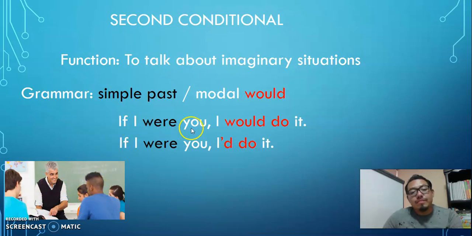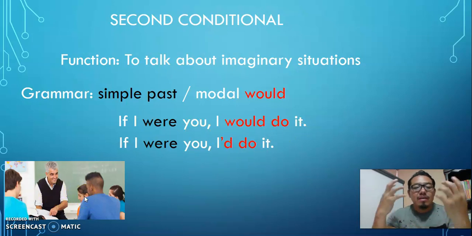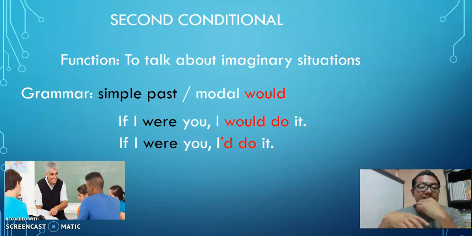If I were you, I would do it, no? Nowadays we have different activities in Google Classroom, but some students haven't delivered the activities yet, so this is an advice. You can use second conditional when you use if I were you to give an advice, no?